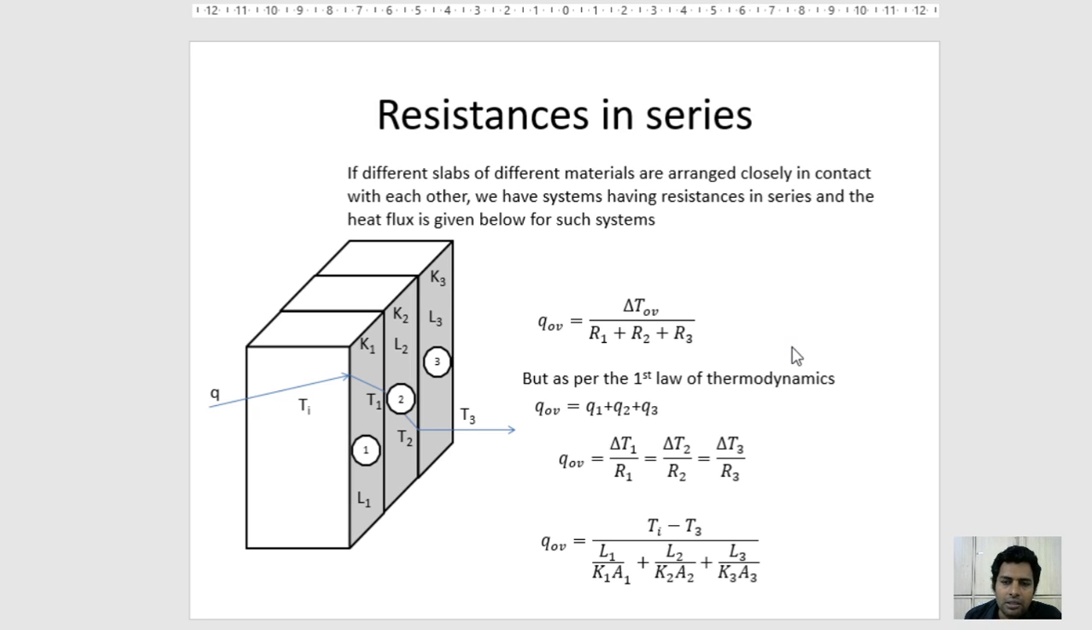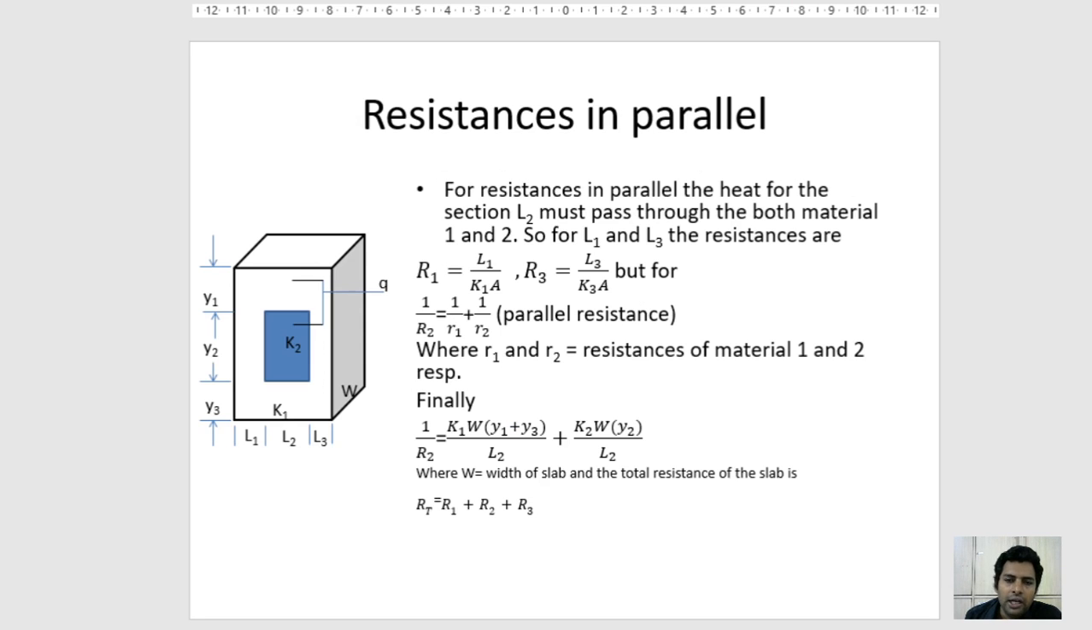In this way, the heat conduction is going on, and now for parallel resistances, or the materials which are arranged in parallel, we have to calculate the resistances in heat transfer. Here for resistances in parallel, the heat for the section L2 must pass through both materials, that is L1 and L3. So for L1 and L3, the resistances are given. R1 is equal to L1 upon K1A and R3 is equal to L3 upon K3A.